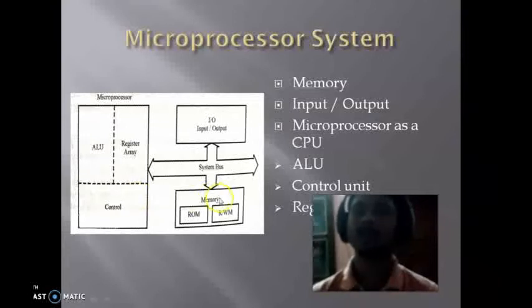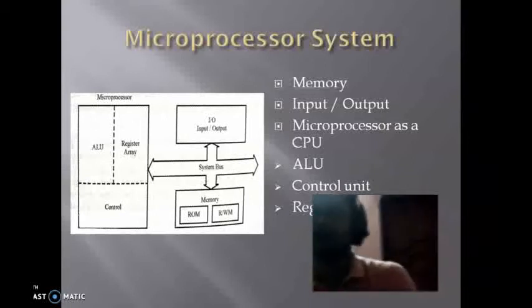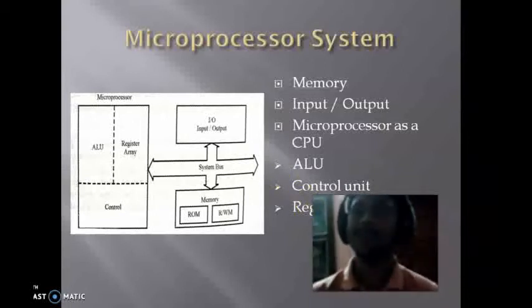Now we will try to explain the software one, that is the programming part. So if you want to write some instructions or program into the microprocessor, then we have to use a language. In microprocessor systems, generally we are using the assembly level language, that is the low level language.